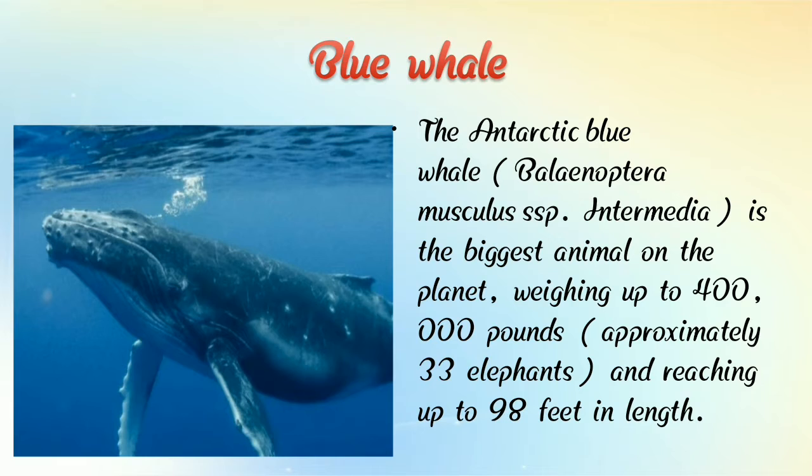Children, you all understand that the blue whale is the largest creature in the world.